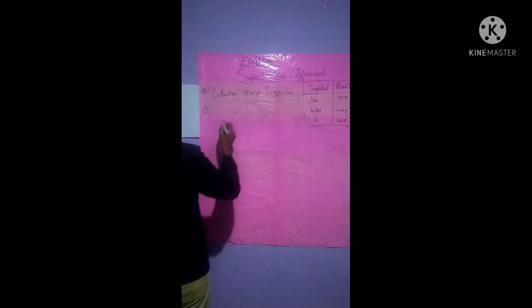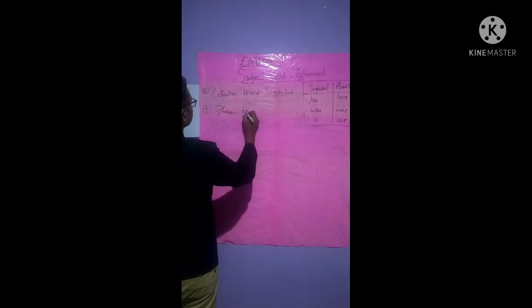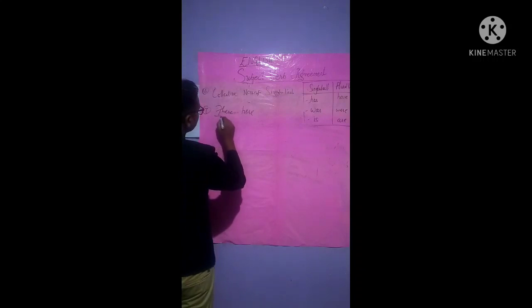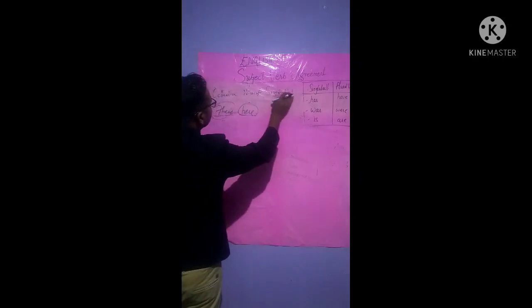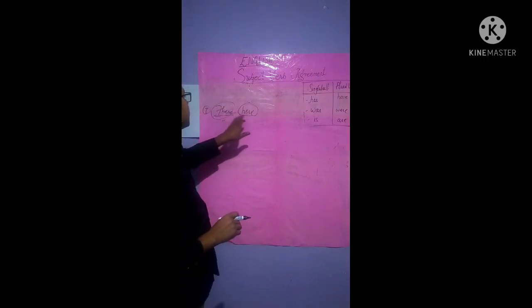All right. The next one, we are at the very end of this subject verb agreement, that is starting with these. All right. These or here, isn't it? Now we can say the verb will be according to the words that follow it, isn't it? If you start the sentence with these or here, this is rule number 7. We're not talking about rule number 6 anymore. All right, it's discussed, isn't it? So hope you all are understanding. Number 7, these and here, isn't it? See, I'll write an example.